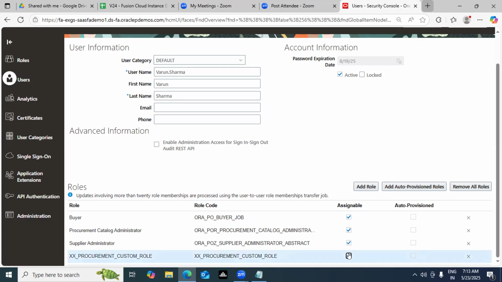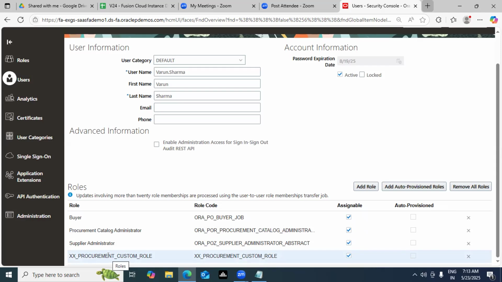Select this particular custom role, and you see this, add auto provision role. So what will happen is, next time whenever a new user account is getting created, this custom role will be assigned to it by default. That's the key significance of it. So if someone asks you what is auto provisioning, auto provisioning is the defaulting which is there.